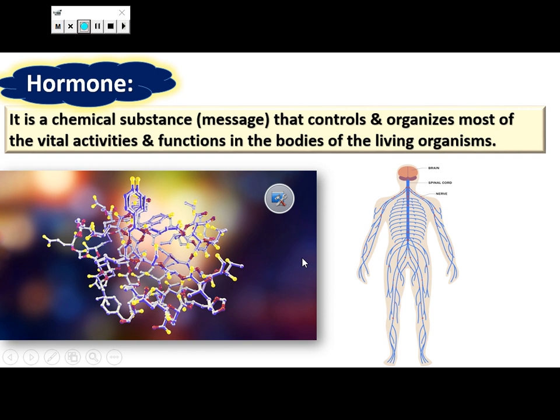A hormone is a chemical substance or chemical message that controls and organizes most of the vital activities and functions inside the bodies of living organisms. So, hormone is a chemical substance secreted to organize or to do vital activities inside the body of living organisms.